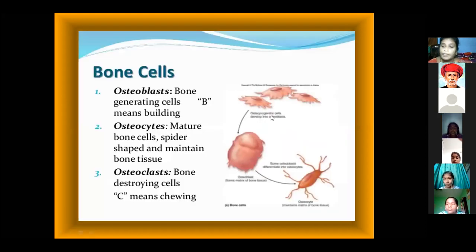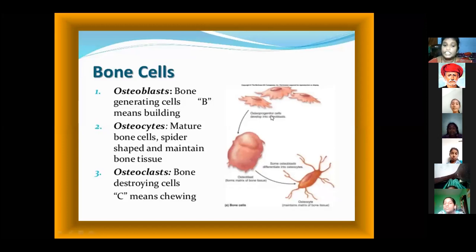Okay. Next, what is inside of the bone? How many bone cells are there? Mainly the bone cells are osteoblasts, osteocytes, and osteoclasts. Mainly the osteoblasts are bone generating cells. Bone generating means building. The building and generating of bone cells is helped by the osteoblasts. And what next?